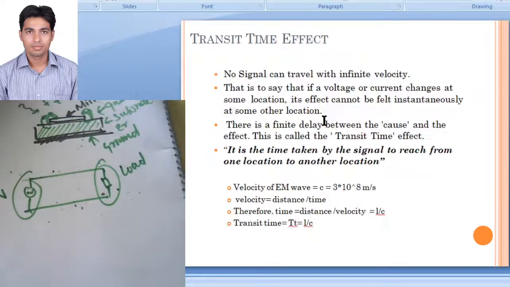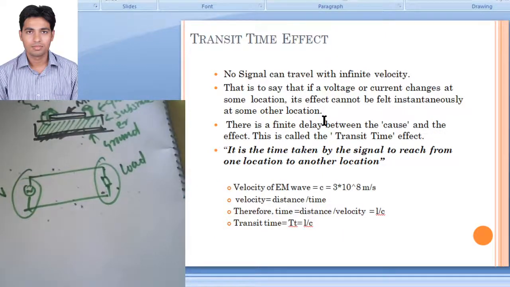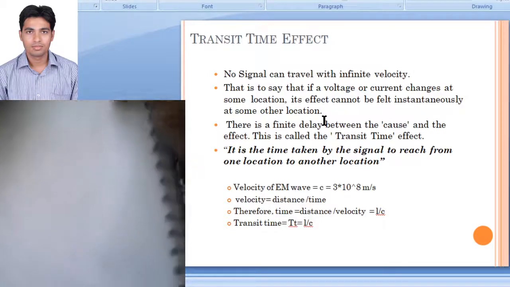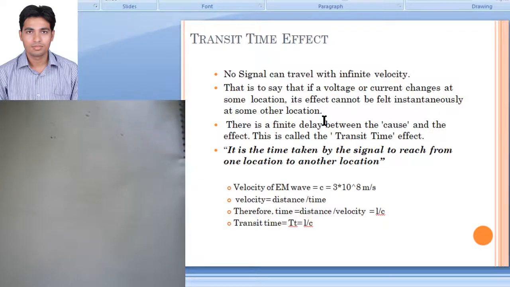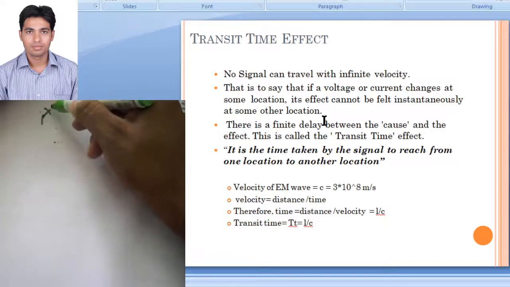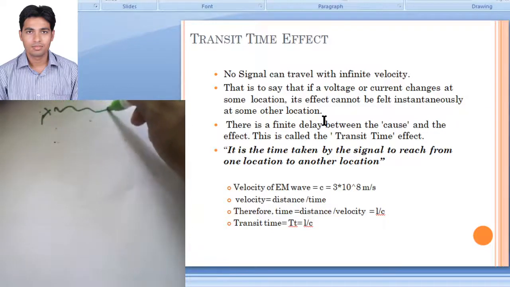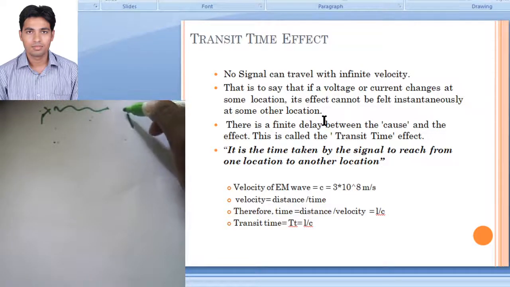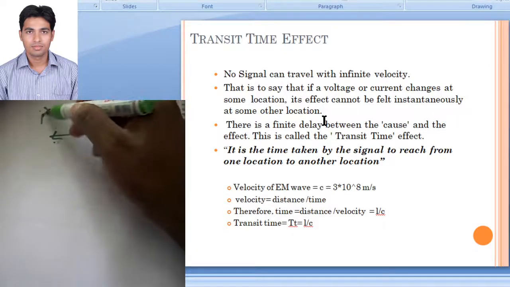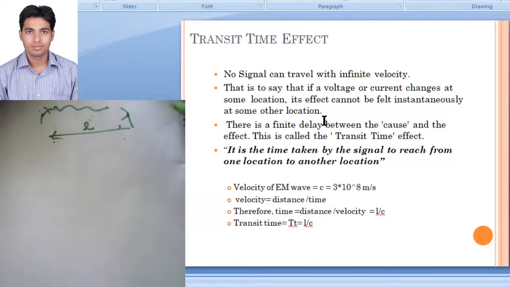So the next thing is called the transit time effect. What actually is the transit time effect and when do we have to consider it? Let us take that we have some transmitter. This is our transmitter. It will transmit some signal and the signal will reach here. It will be captured by some antenna, and the distance between these two is L. The signal is transmitted by this antenna,